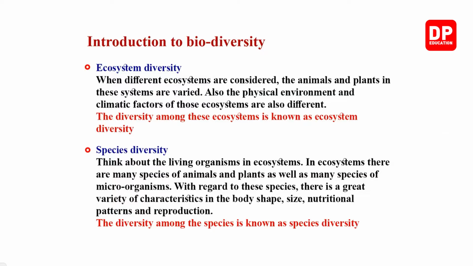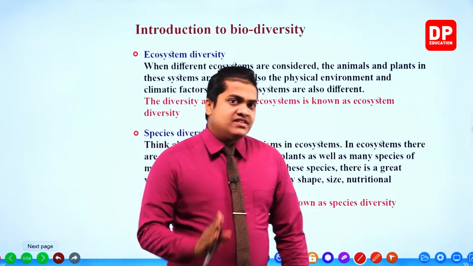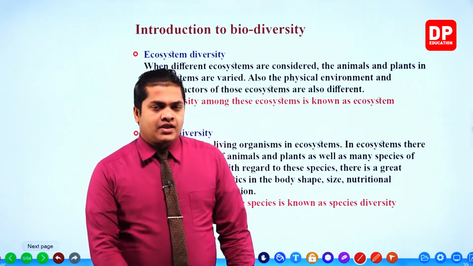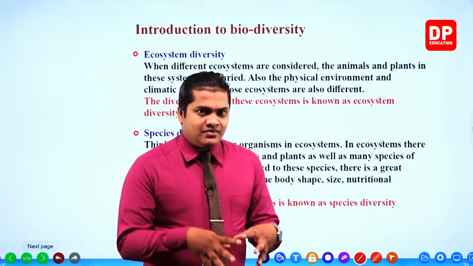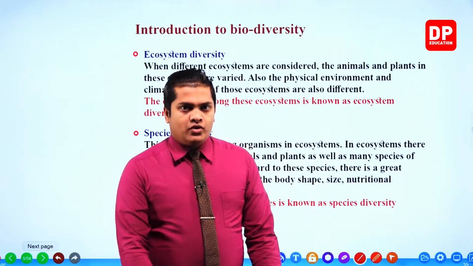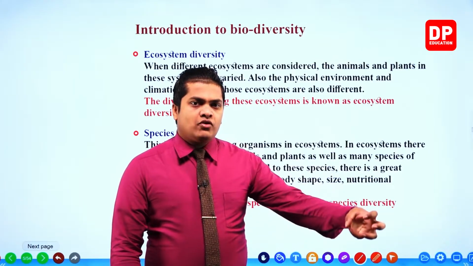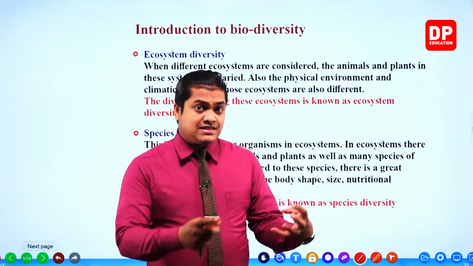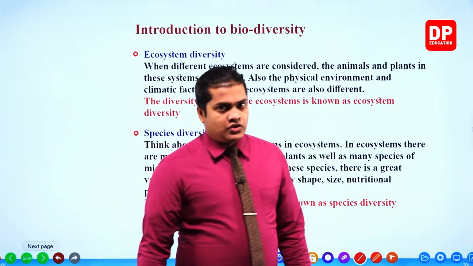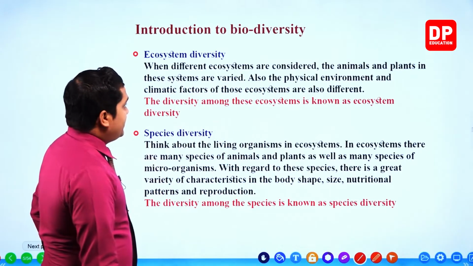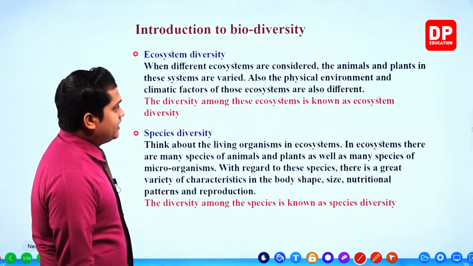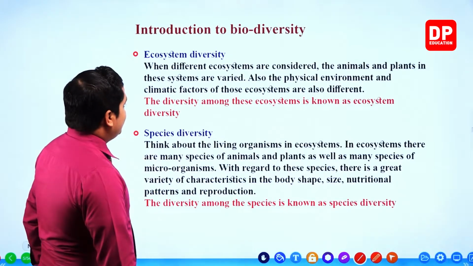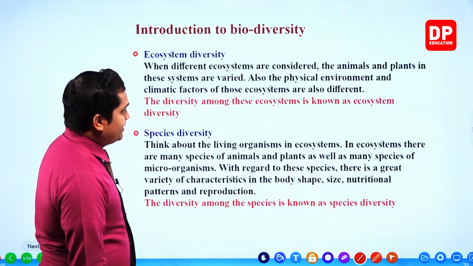Ecosystem diversity. Like I said, diversity means differences. So in ecosystem diversity, we'll be discussing different types of ecosystems. What are the differences in ecosystems? When different ecosystems are considered, the animals and plants in these systems are varied.